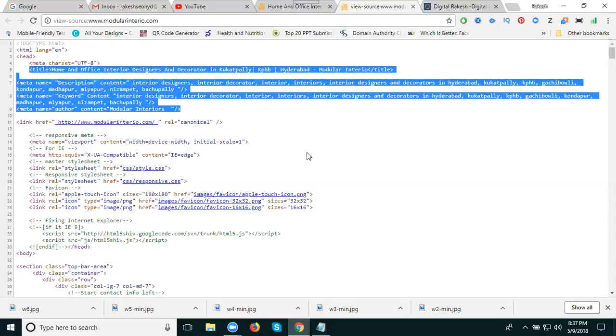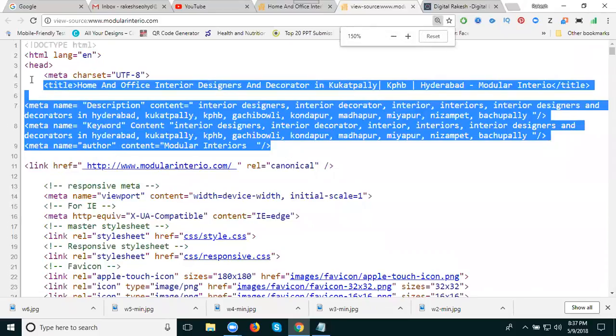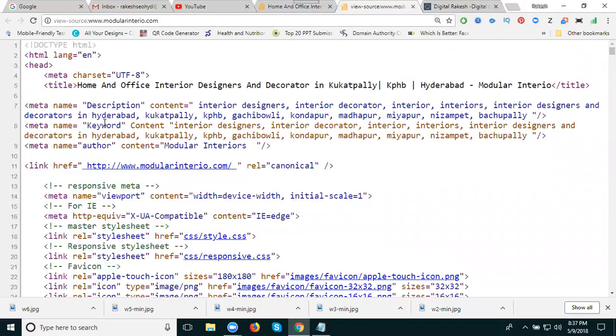See here: SEO title, description, keyword, and author name. The author name is my domain name. See this, my keywords, my description and title. So we write like this: title, description and keywords, and place them on our website. How to add them to your website, how to use cPanel, we will discuss in the next class.